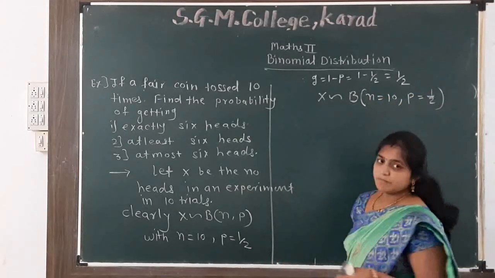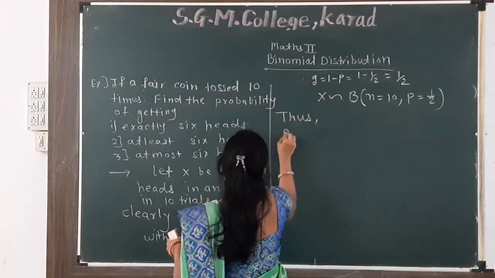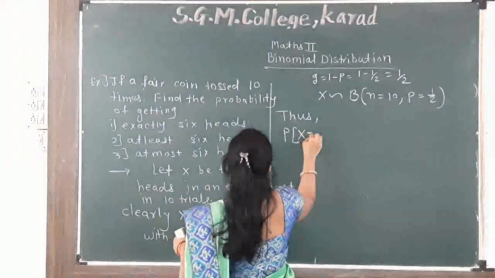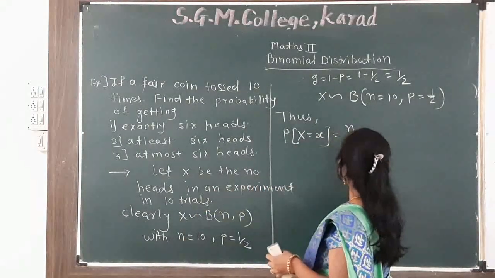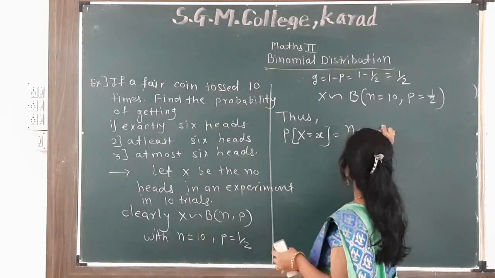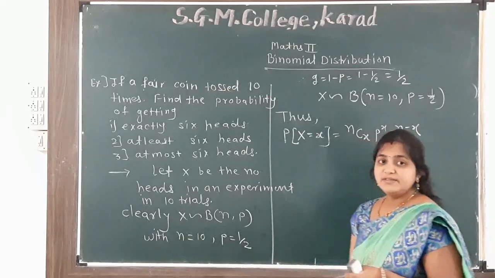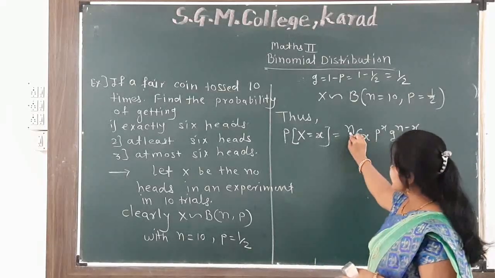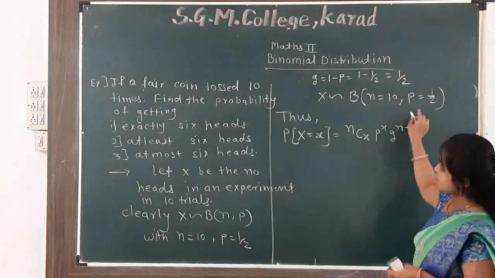Thus we can write this in formula form: P of X equal to x is equal to nCx p raised to x q raised to n minus x. We can put in the values: n is equal to 10, p is equal to 1 by 2, q is equal to 1 by 2.